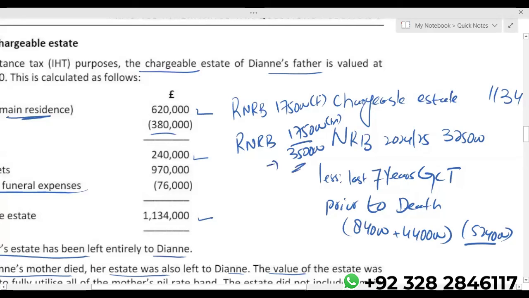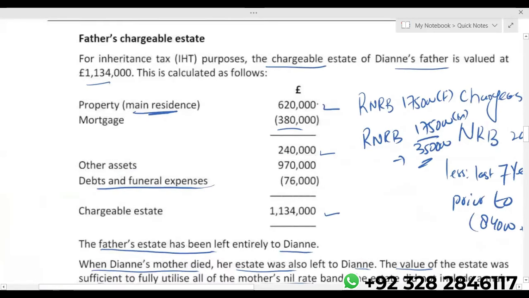Actually, the available residence nil rate band is 350, but the entire 350 cannot be utilized. Why? Look at the value of the property: 620 minus the mortgage, it is 240. So we have to restrict our residence nil rate band to 240. Even though the available is 350, available does not mean that you are in a position to utilize it.